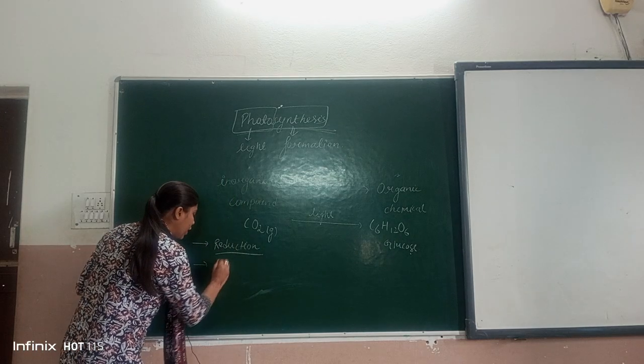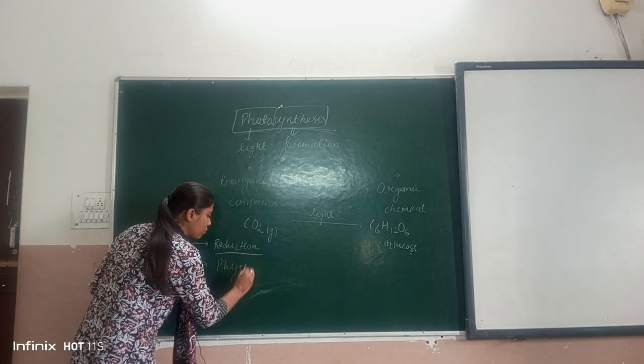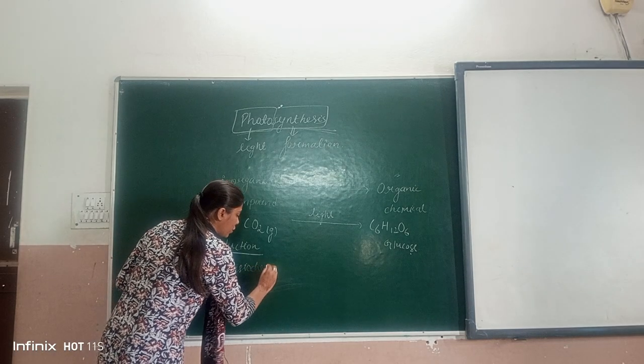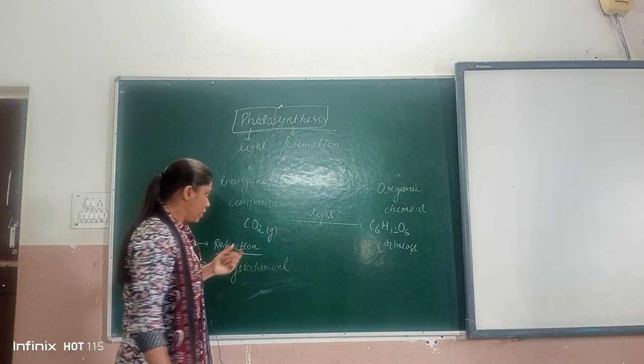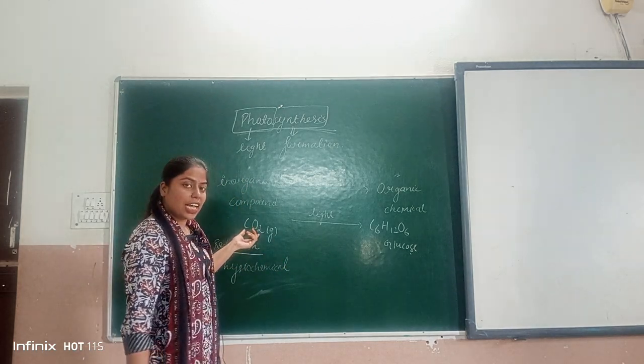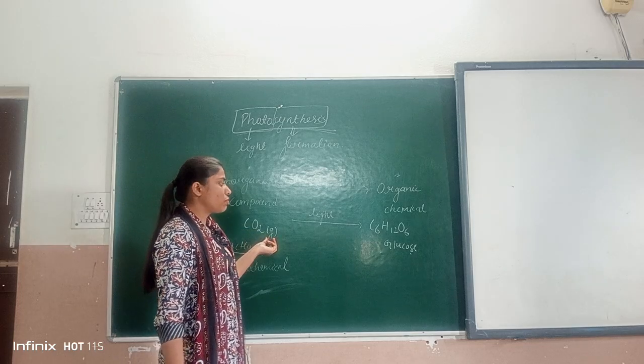Next, it is a physiochemical process. Physiochemical कैसे? As we can see that CO2 is in which form?